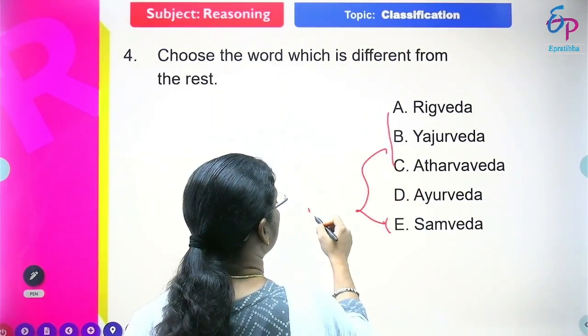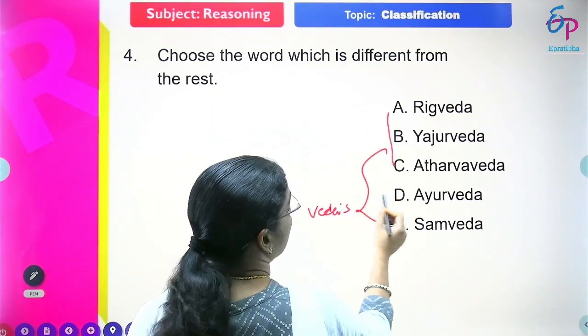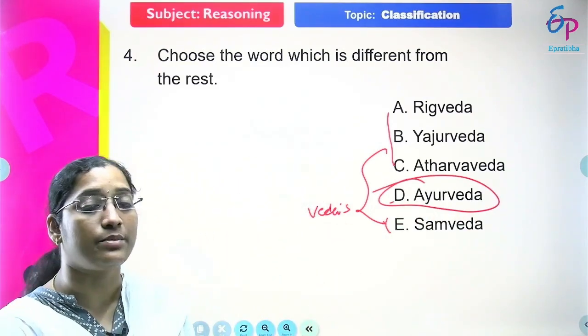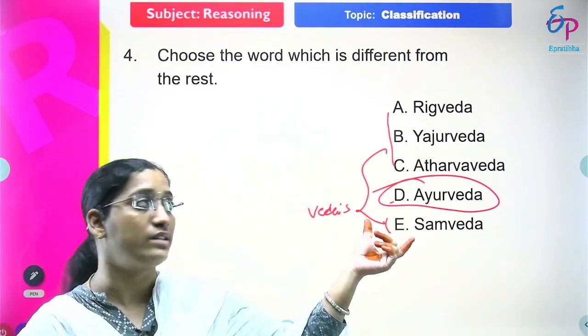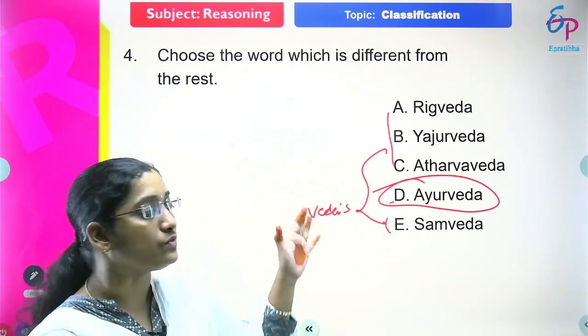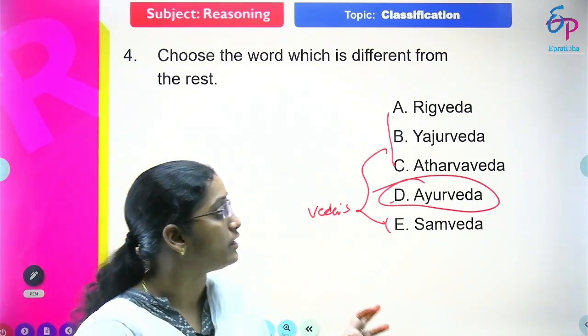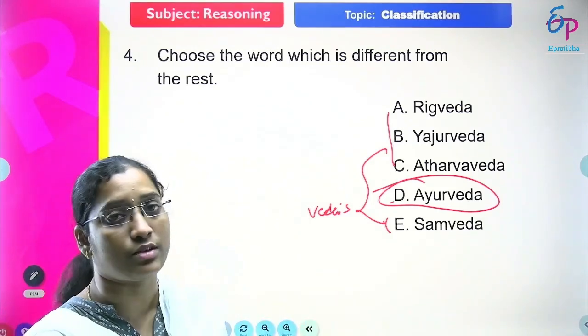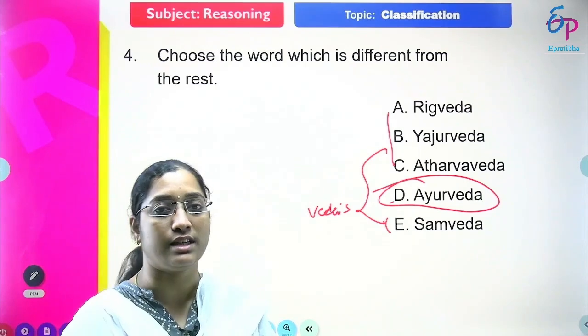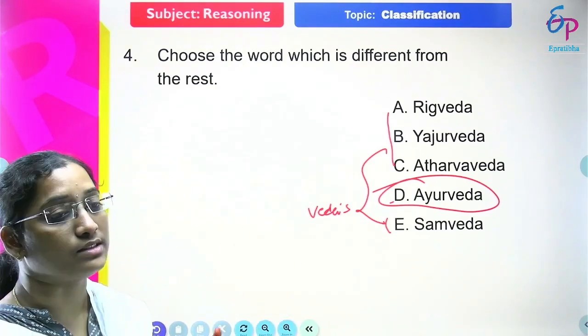But Ayurveda is related to medicine, right? That is related to medicine, but the remaining 4 are Vedas, friends. These 4 are names of Vedas: Rig Veda, Yajurveda, Atharva Veda and Samaveda. But Ayurveda is the different one, related to medicine. So option D is the different answer, and that is the answer for this question.